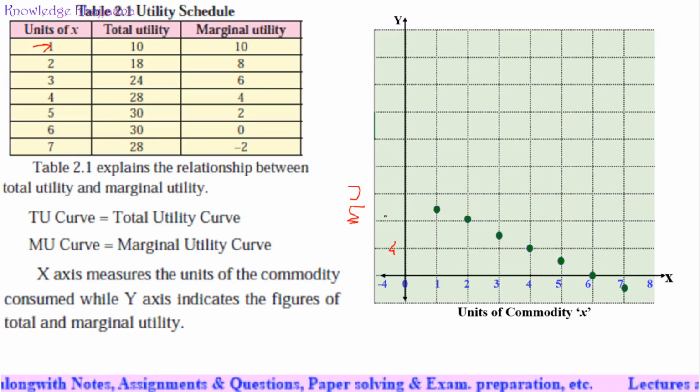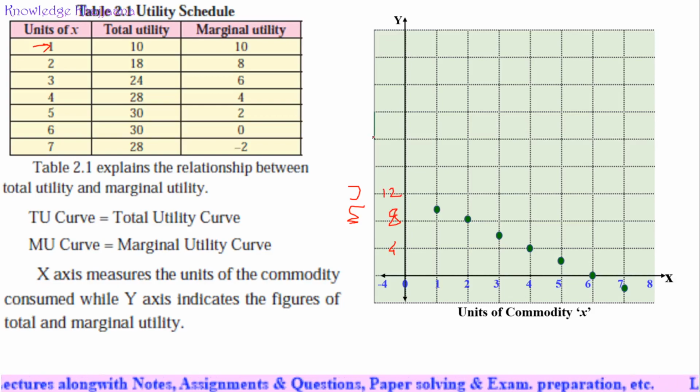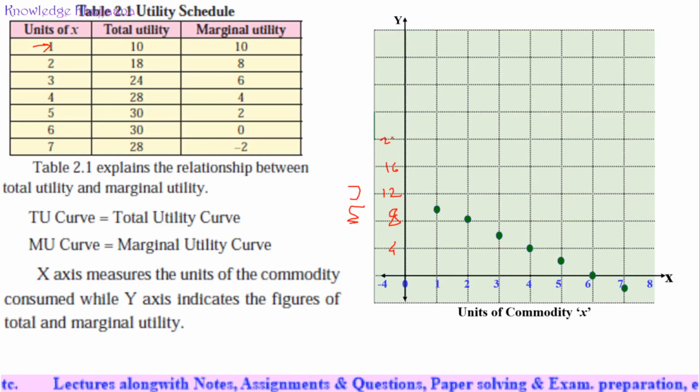Here it is 4, 8, 12, 16, like that. For the first glass of water, the marginal utility is 10.